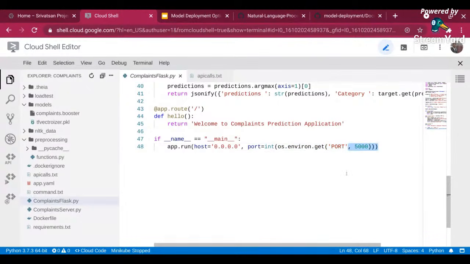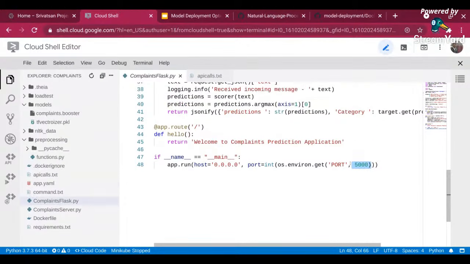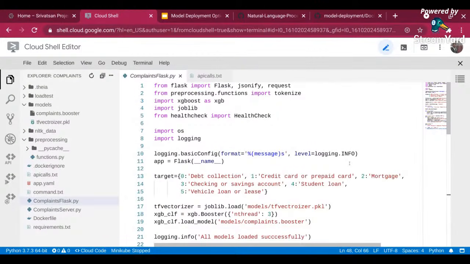Or when you're on Kubernetes, you want to override this in the services.yaml or deployment.yaml file. So I can do that. It's just a configuration over here. By default, it's going to run on port 5000. Now, this is my Flask app.